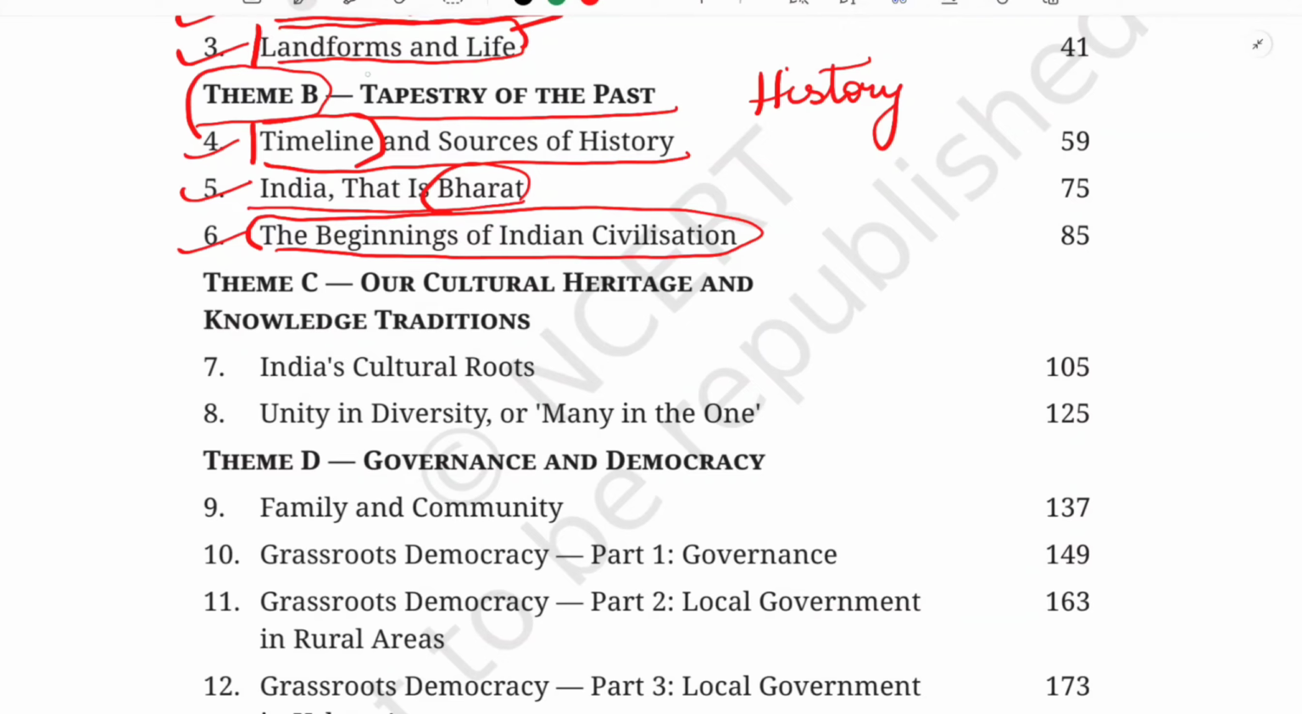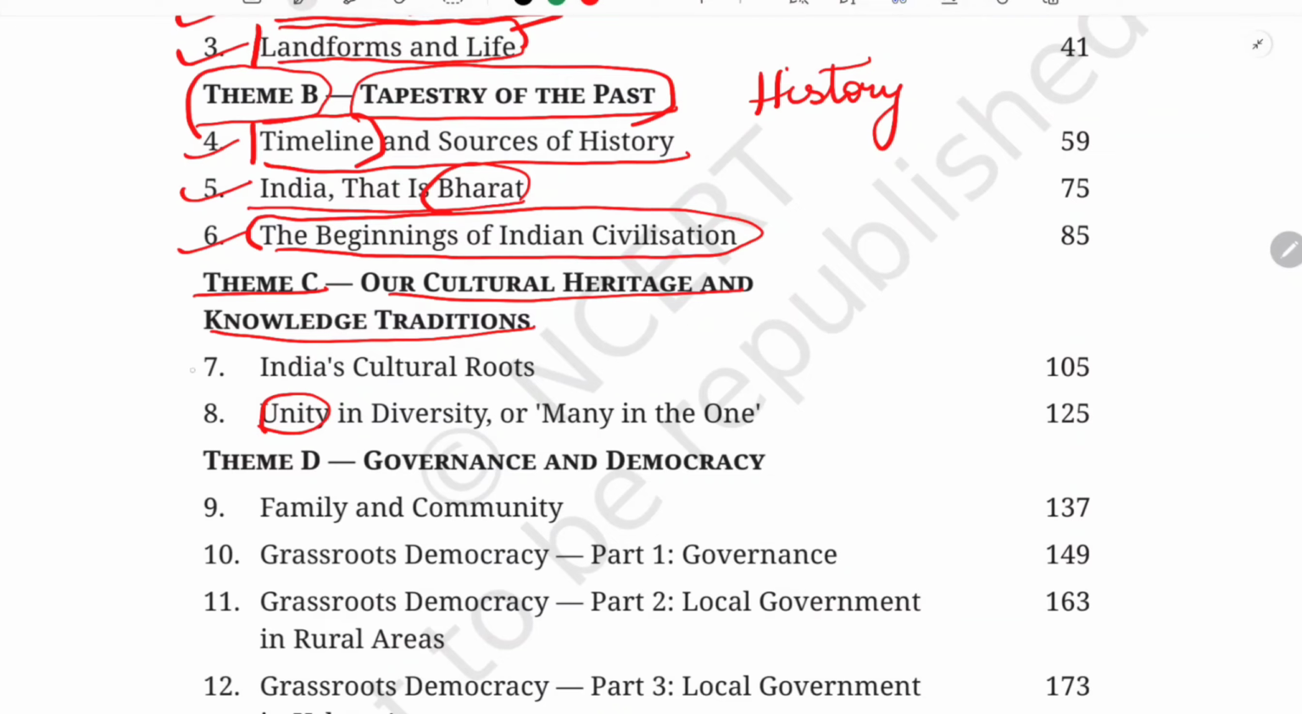So this was theme B, that is Tapestry of the Past. Now theme C, that is our cultural heritage and knowledge tradition. Here we are going to deal mainly with the society, the social section of our book. See, India is very rich in culture, isn't it? India has a very rich cultural heritage, and we have lots of diversity in our country, isn't it? And despite the diversity, there is unity, isn't it?